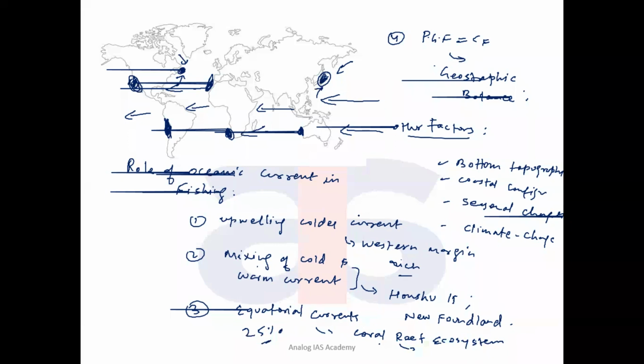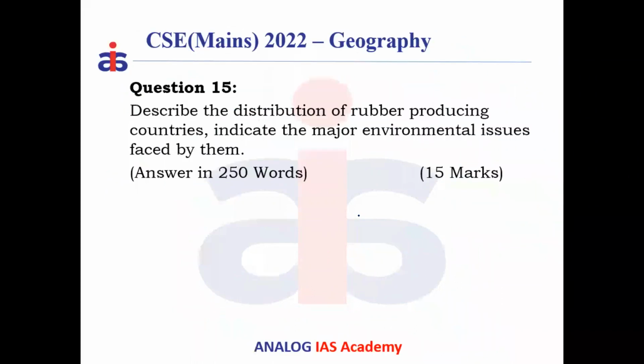Okay. The conclusion is to maintain the current THC system by maintaining global climate, so we can maintain the fishing availability. So this is what you have to write and draw the diagrams for.